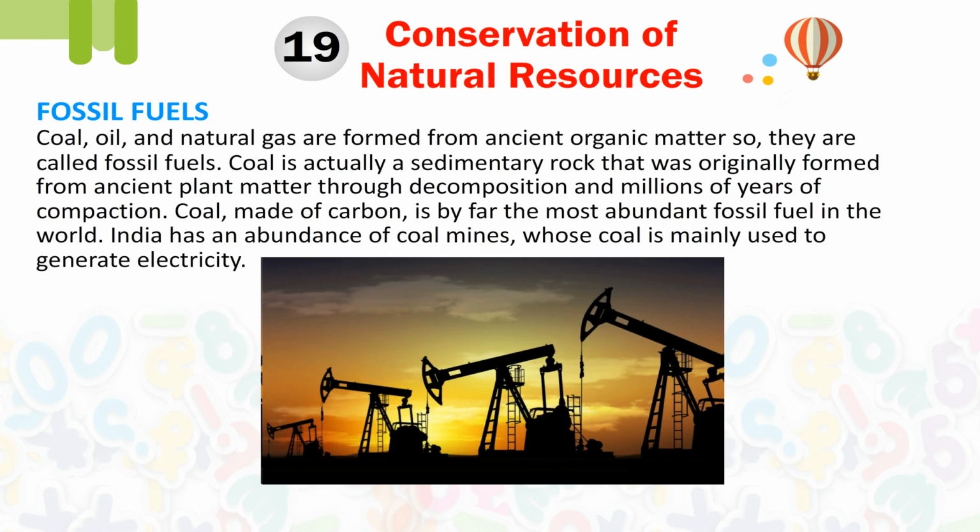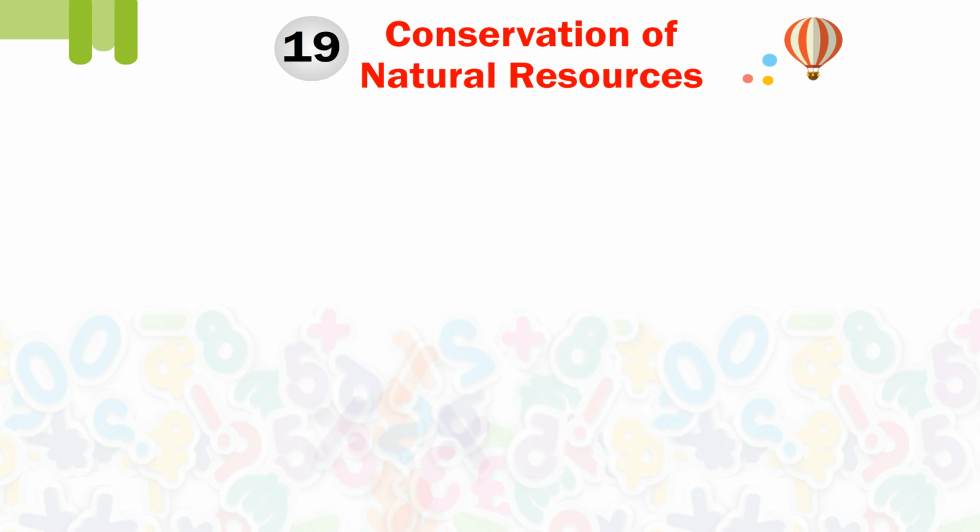Fossil fuels. Coal, oil and natural gas are formed from ancient organic matters, so they are called fossil fuels. Coal is actually a sedimentary rock that was originally formed from ancient plant matter through decomposition and millions of years of compaction. Coal made of carbon is by far the most abundant fossil fuel in the world. India has an abundance of coal mines, whose coal is mainly used to generate electricity.